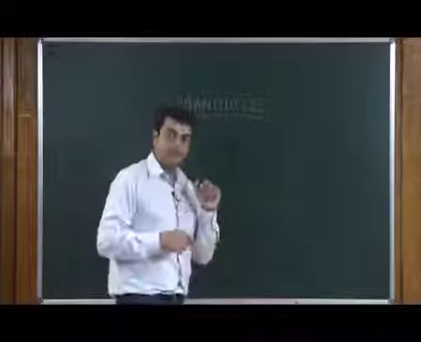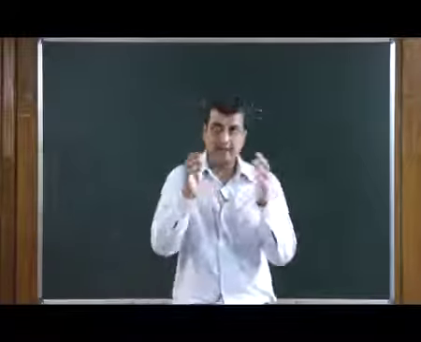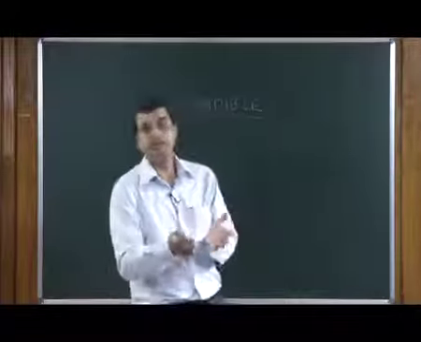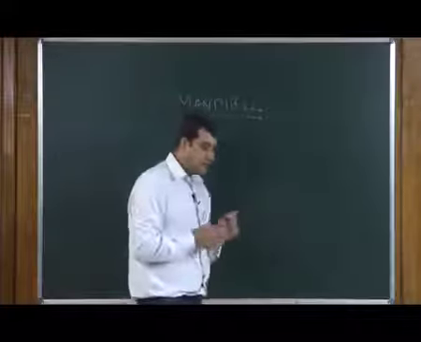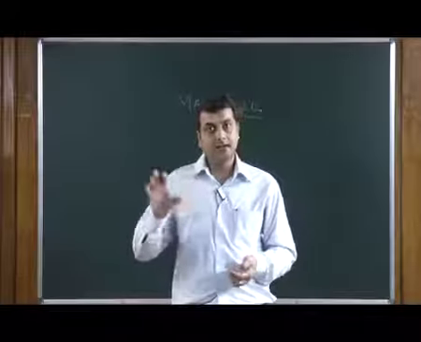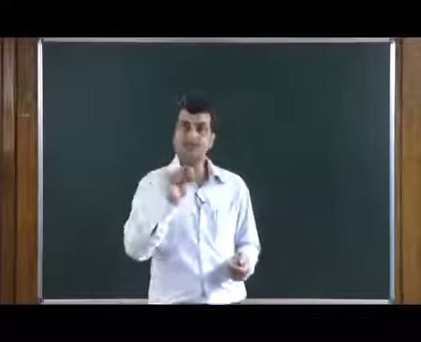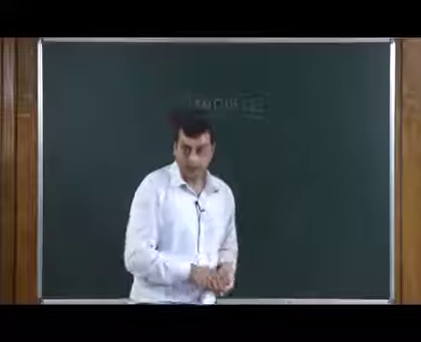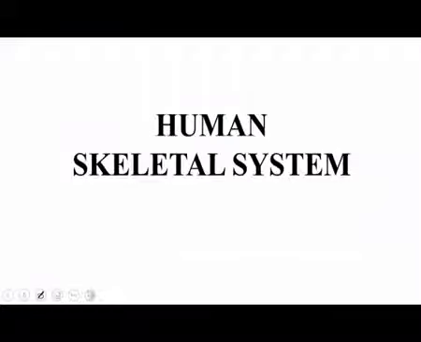Before going to the diagrammatic representation which I have drawn in the form of a slide, we will try to understand each bony structure, and then come back to see some of the minute details. So let us see what is there in this skull.